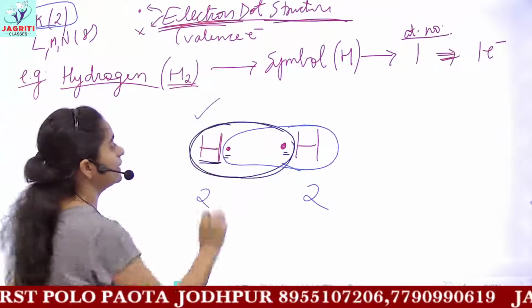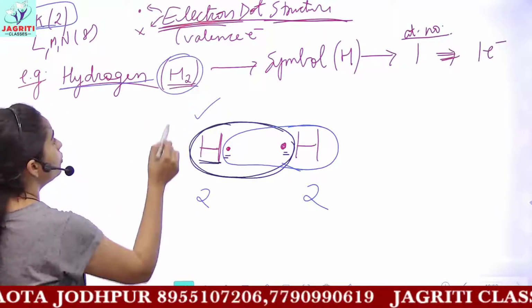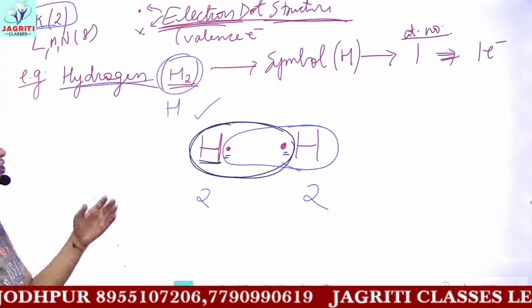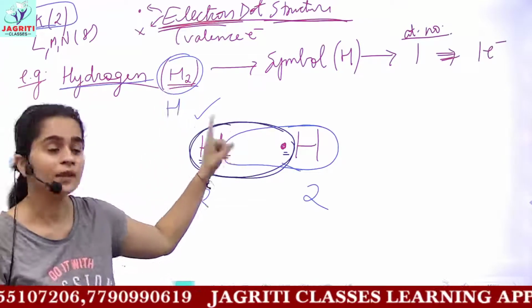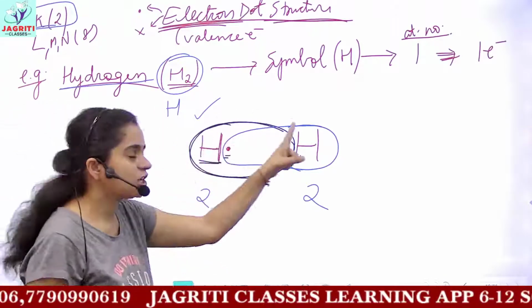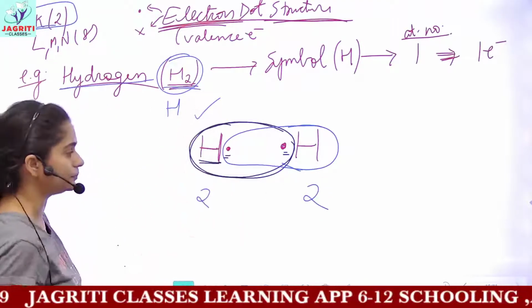So the hydrogen attains stability, and in turn hydrogen exists as H2 and not as H. This question is asked many times in exams, why hydrogen exists in H2 form? So you can say because of the sharing and gaining of stability, this hydrogen occurs in H2 form.